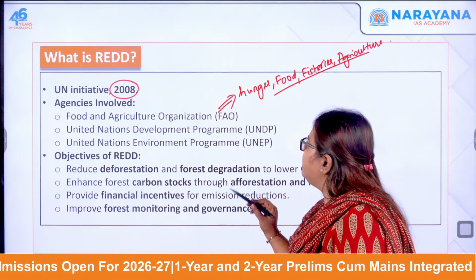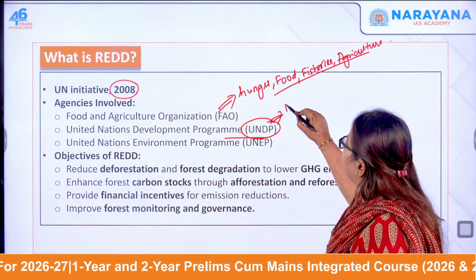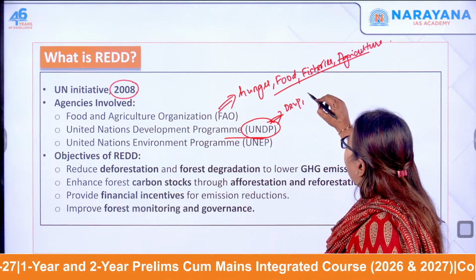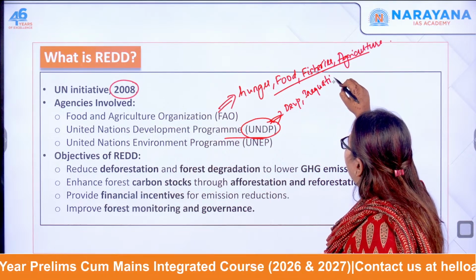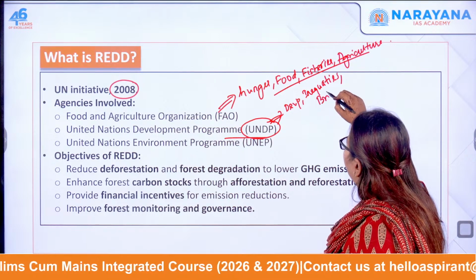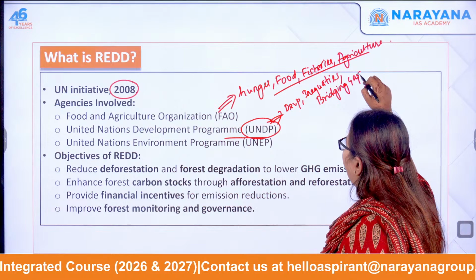Next one, United Nations Development Program. What does this focus on? Of course, development. Any kind of inequality in the society, bridging the gaps. All that is done by UNDP.